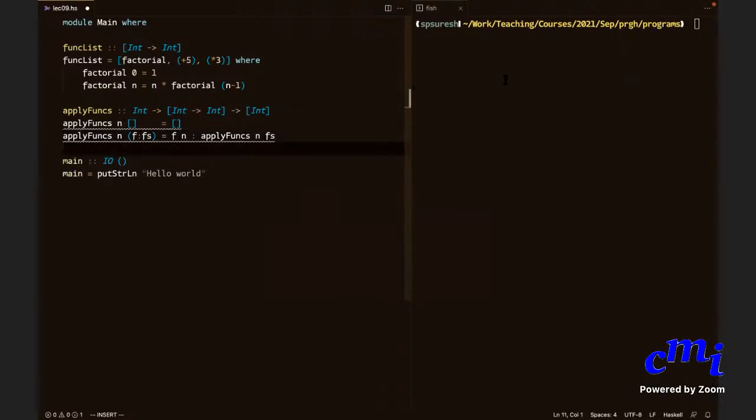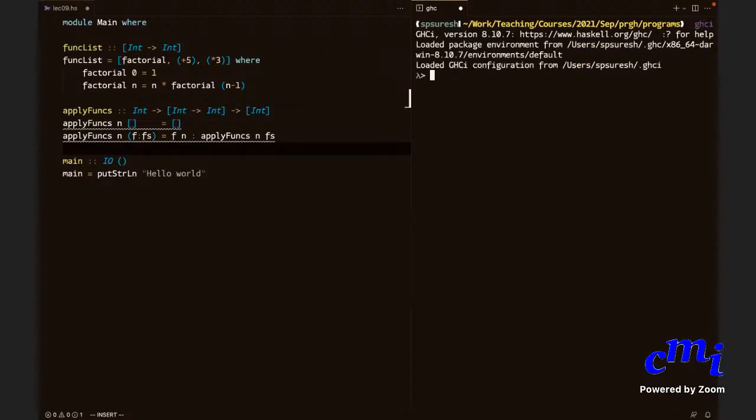And now you can actually ask for, so let me go here. Load lecture. Right, now I can ask apply functions. Oh, it's not loaded yet.